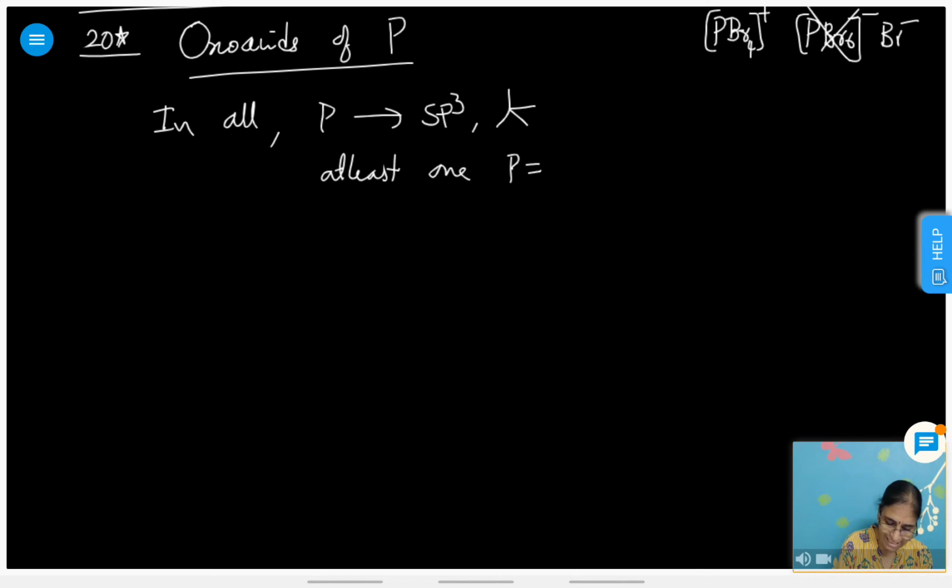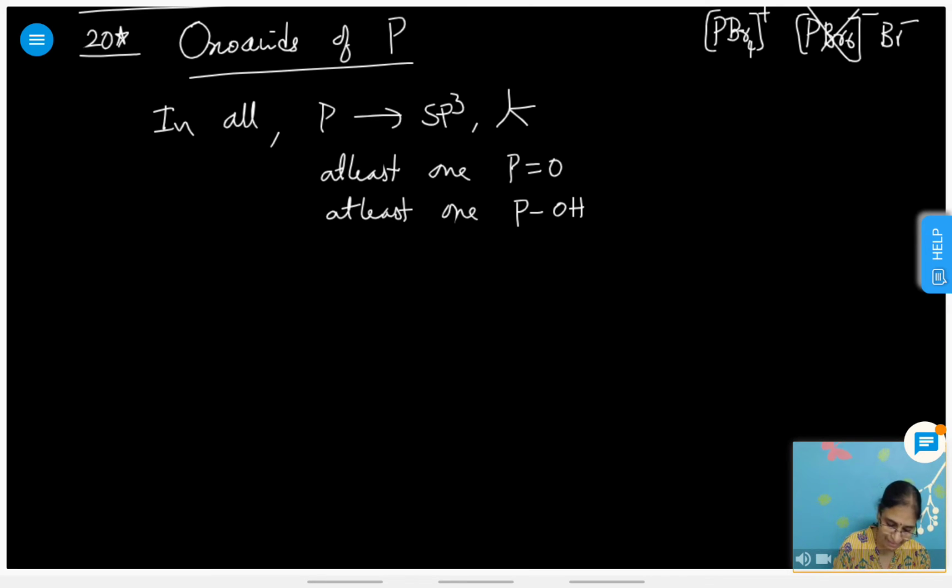One PO bond is compulsory, and one is POH bond, one PO and one PH bond.